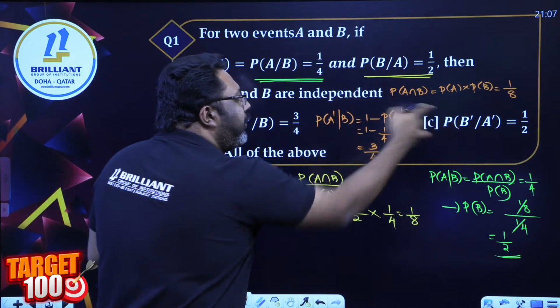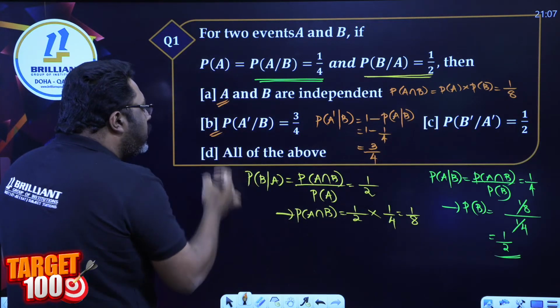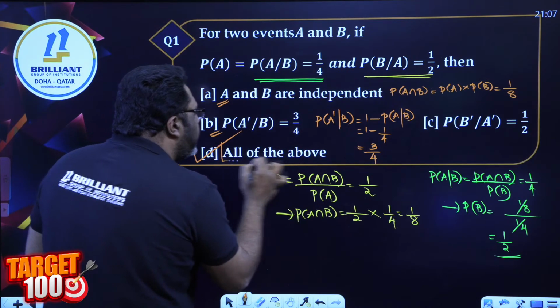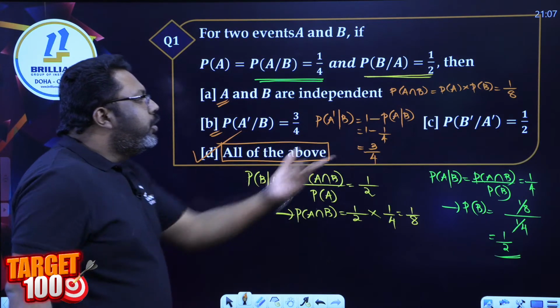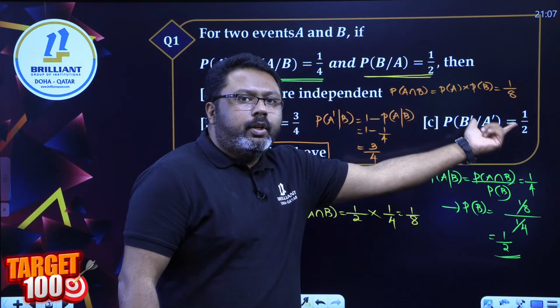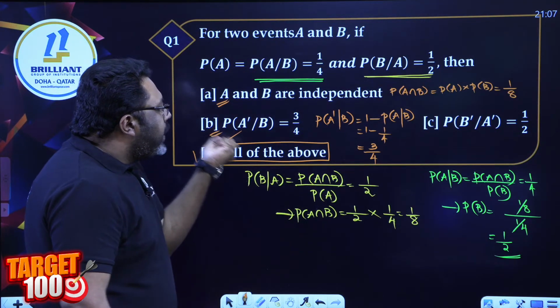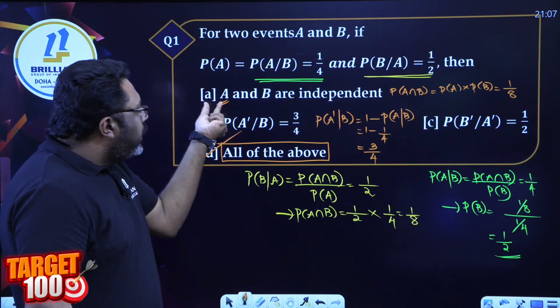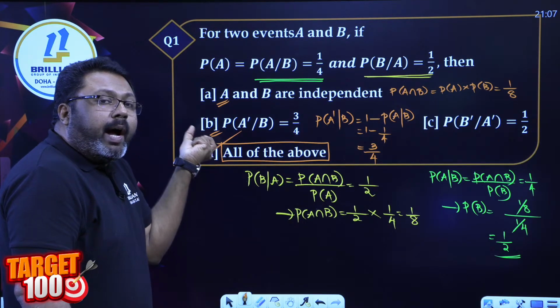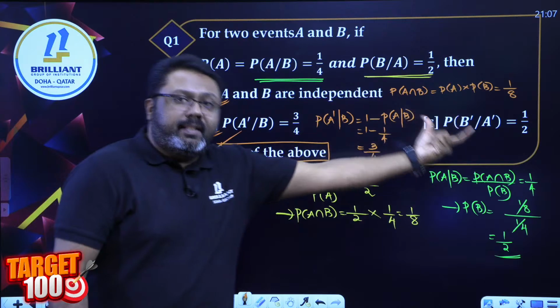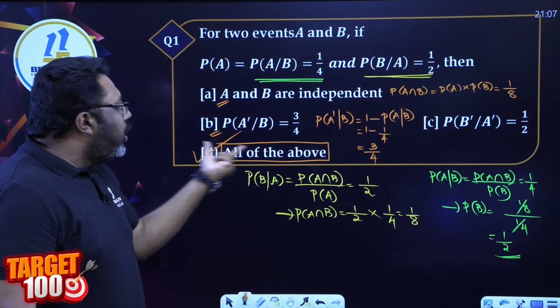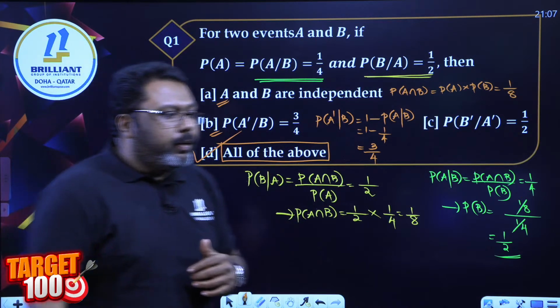So don't go and verify. See, A and B are both correct. So straight away tick option D, all of the above. Don't waste time. Option D is the answer. All of you, once again, very clearly understand both A and B are correct. So I don't want to waste my time verifying C also, because definitely option D would be the right answer. Okay? Fine?